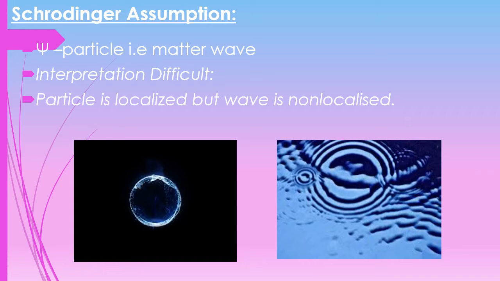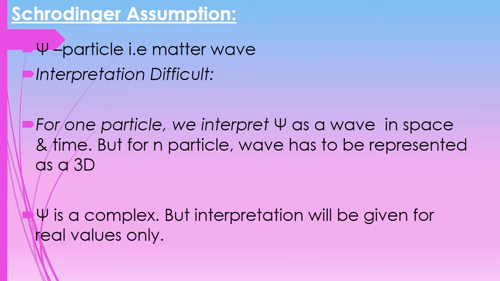Point number 1. The particle is localized but the wave is non-localized. When we try to locate the particle, we find it in a small region, and only then can we find where the particle is located. But a wave function psi at a given time spreads like a wave, so with respect to time we couldn't localize that wave. So it is non-localized.